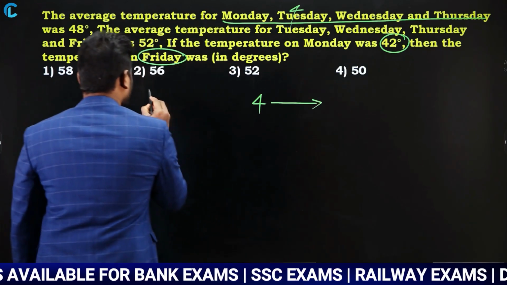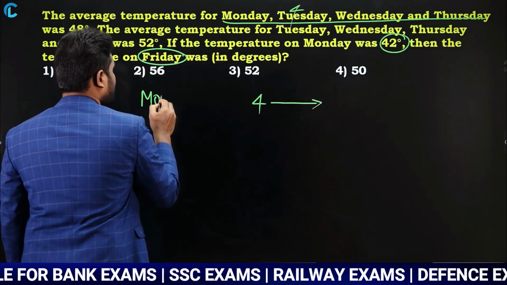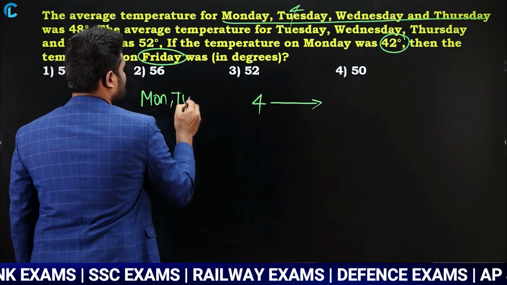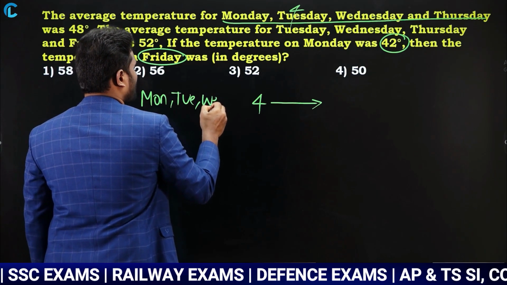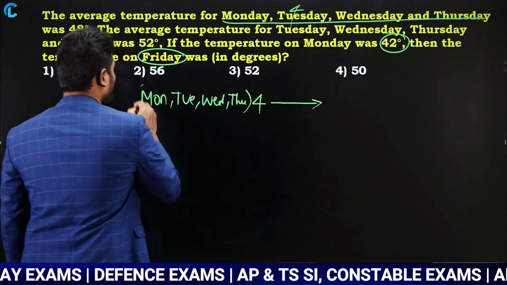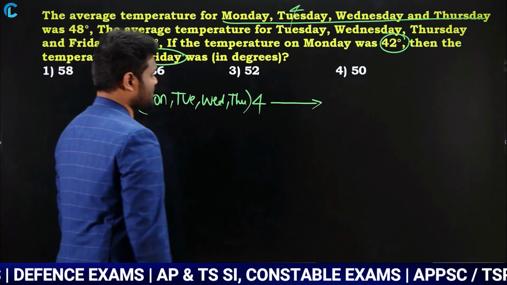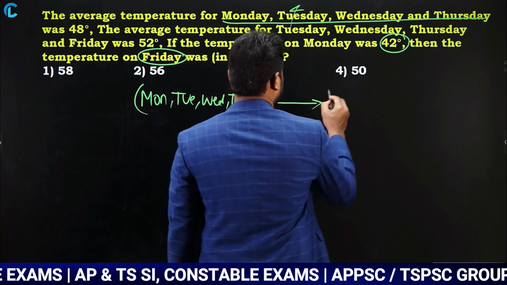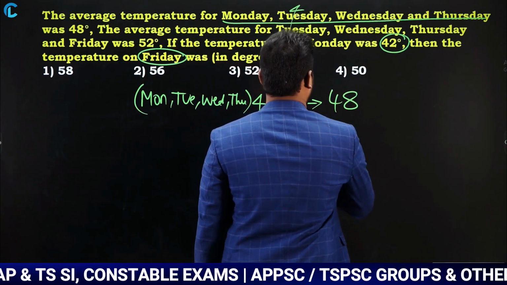So total we have 4 days. Now 4 days are Monday, next Tuesday, next Wednesday, and next Thursday. Yes or no? Now this 4 days average temperature is how much? 48.